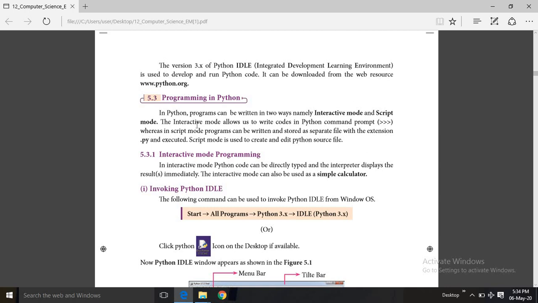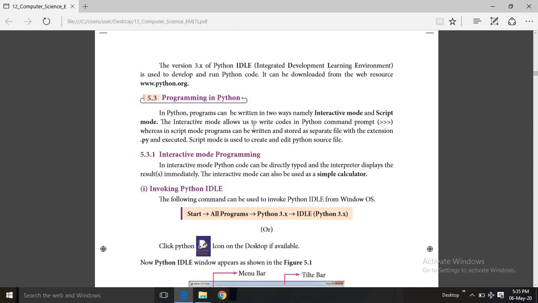Programming in Python. In Python, programs can be written in two different ways, namely interactive mode and script mode. Remember this, there are two ways, namely interactive mode and script mode.